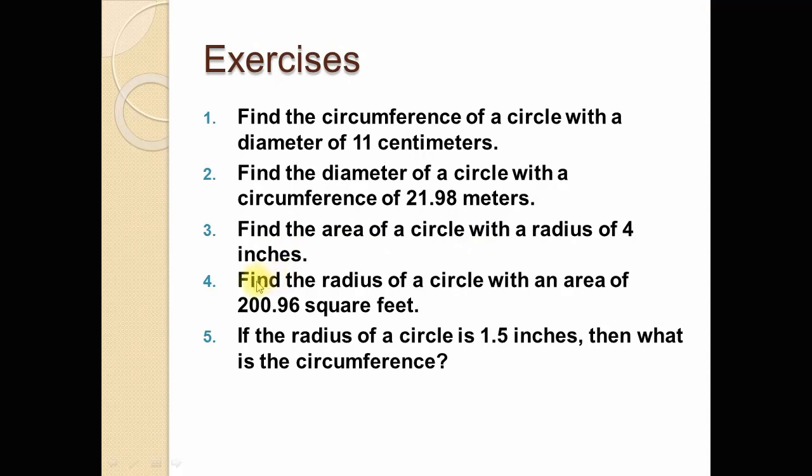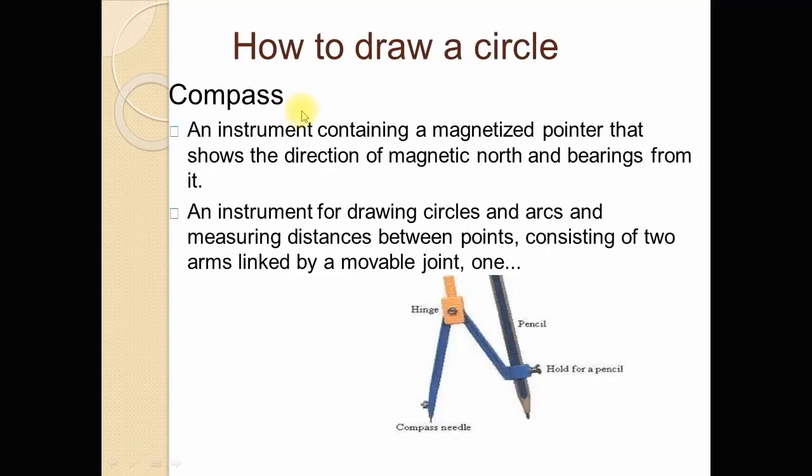Fourth question, find the radius of a circle with an area of 200.96 square feet. And fifth question, if the radius of a circle is 1.5 inch, then what is the circumference of the circle?